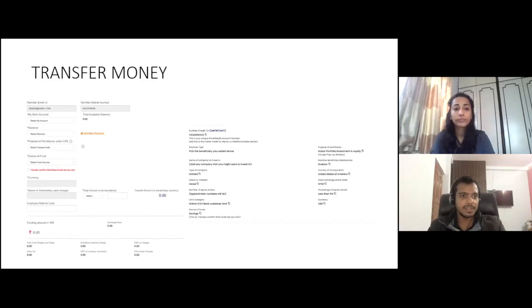So what you need to do is select your bank account, select the receiver name. The main field here is receiver name. Once you click on that, you will see the option of Drive Wealth here. Just select Drive Wealth. Next, you can fill all the other details like the currency, source of fund, everything.